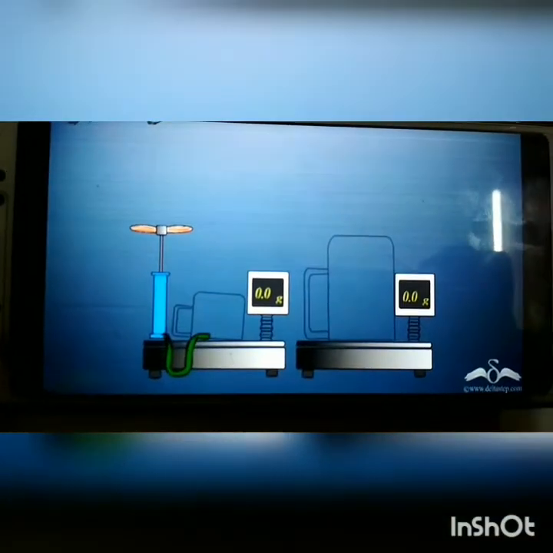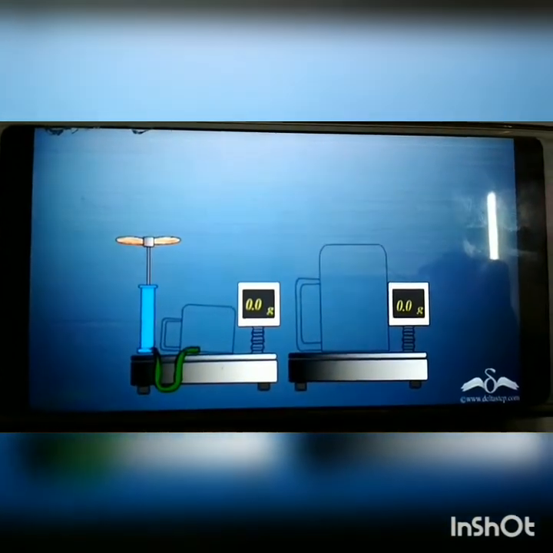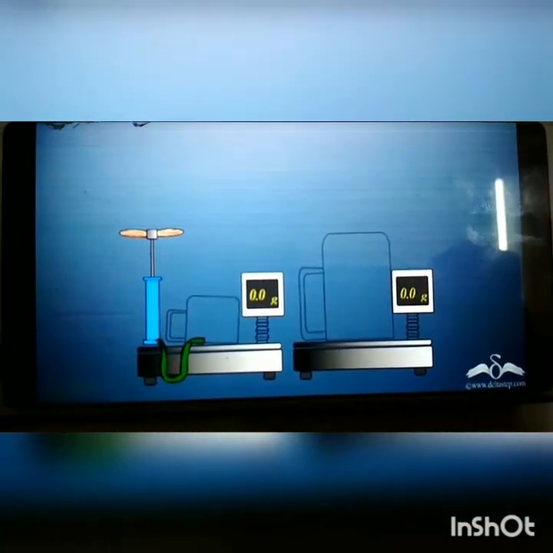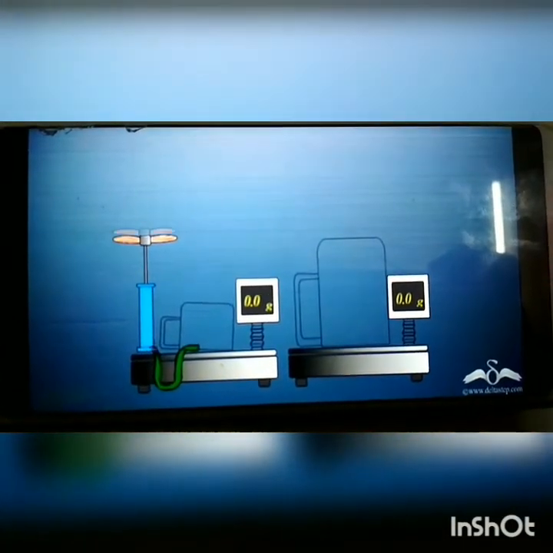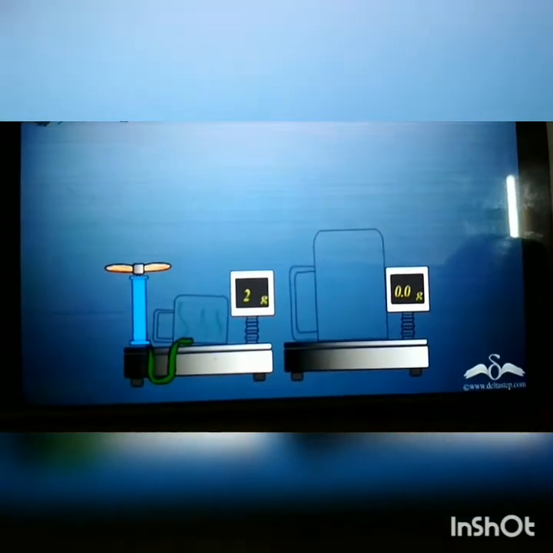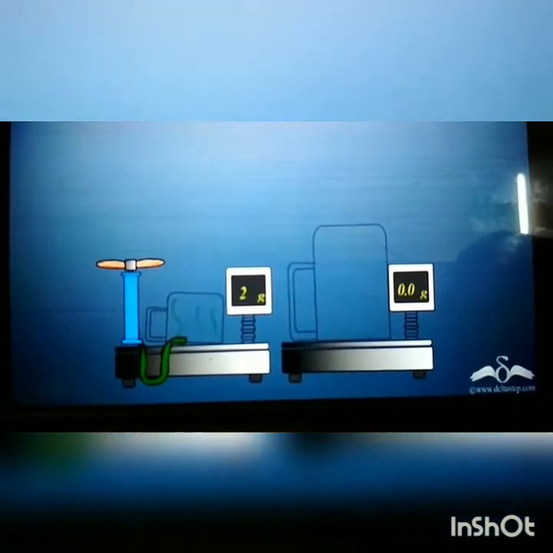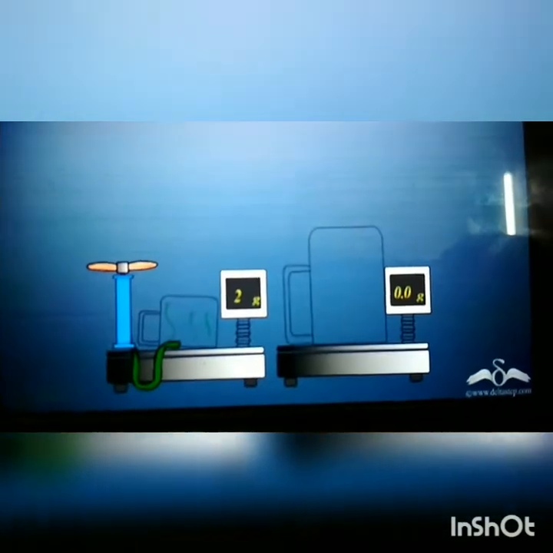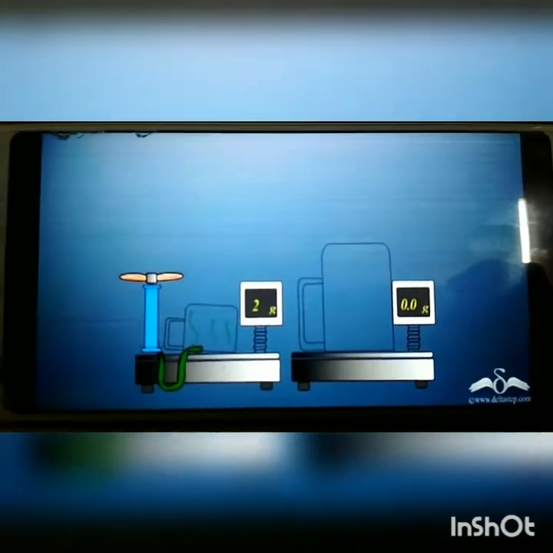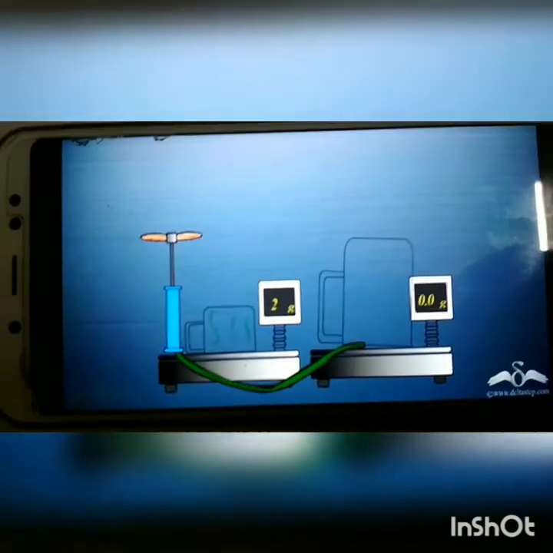Let us now observe the gaseous state. Let us observe the characteristics of the gas. The pump contains some gas. When it is pressed once, it releases the same amount of gas. So first the gas is pumped into the smaller container. You can observe that when it is pressed once, it releases 2 grams of gas. This gas takes the shape of the smaller container, and it also occupies the space available in the smaller container. So, it takes the volume and shape of the smaller container.